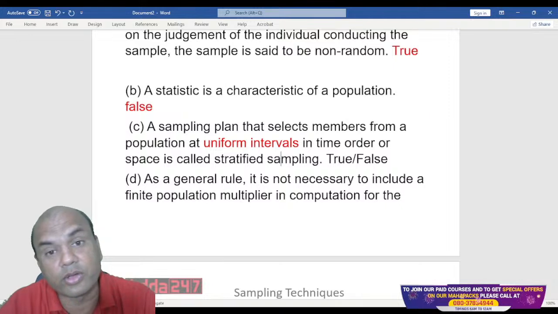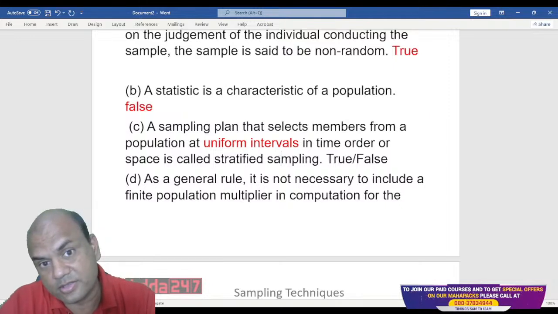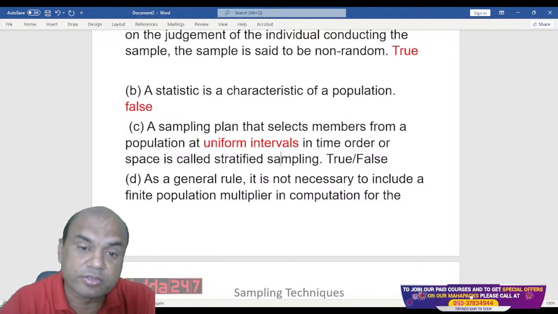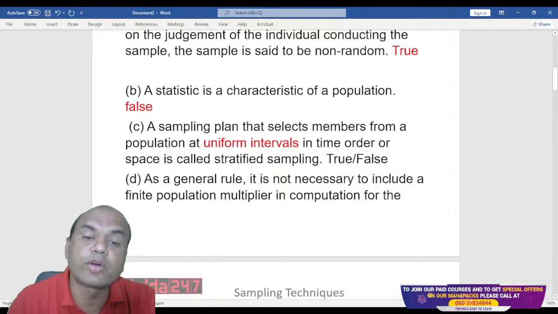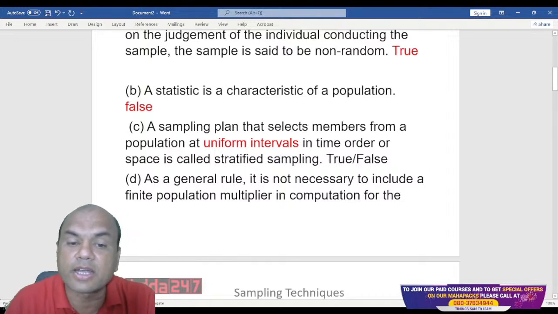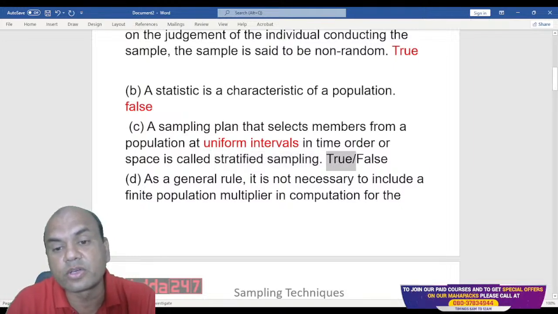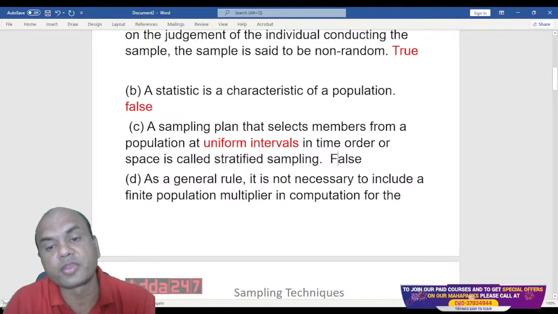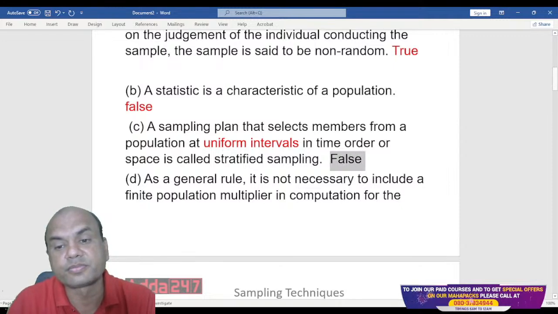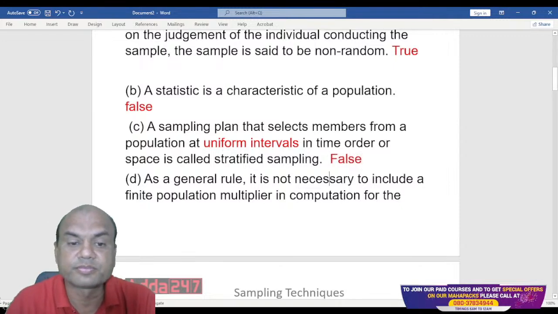Now all of you have to search it. You might have the answers also. Uniform intervals means it is not stratified sampling. It is called systematic sampling. So the answer over here is false again. Okay? It is false. Got it, everyone?